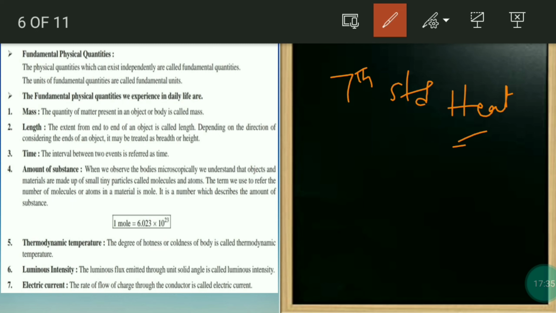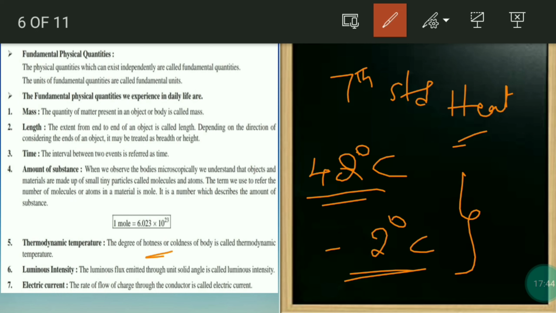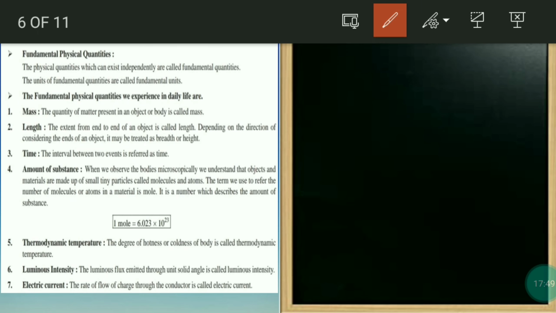Now, suppose it is 42 degrees, it's hot, and cold is -2 degrees. So these degrees are called thermodynamic temperature. Now luminous intensity. The luminous flux emitted through unit solid angle is called luminous intensity.